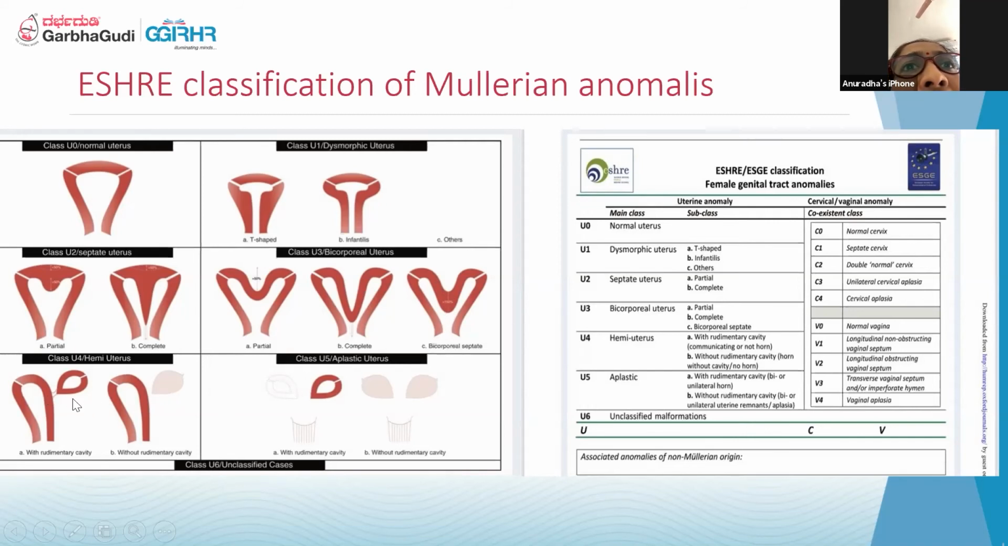Then the hemiuterus, with a rudimentary cavity, either connected or without the rudimentary cavity connected. So this is the hemiuterus. And whenever there is a rudimentary cavity, and the most abnormal things, they are classified as U5. The cervix and vagina are again graded, C0, C1, C2, depending on the level of abnormality.